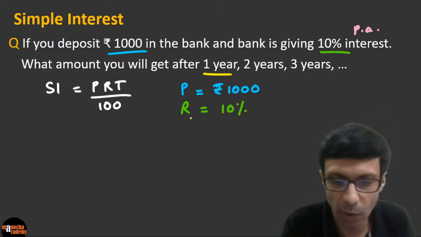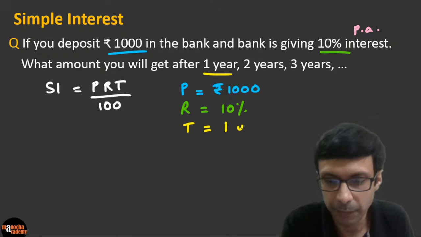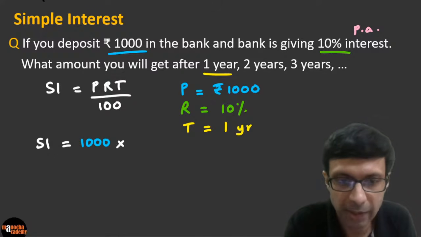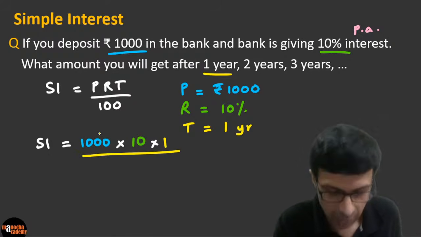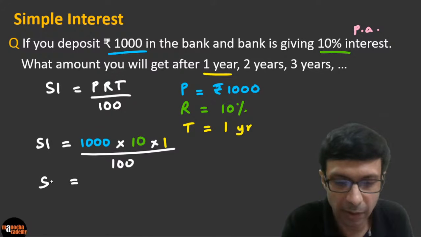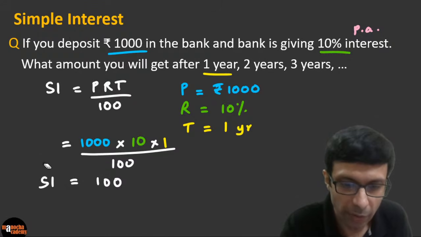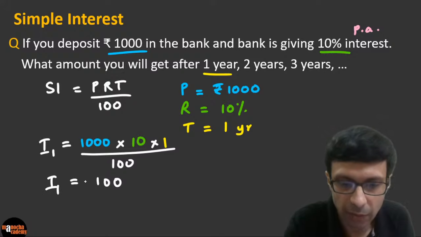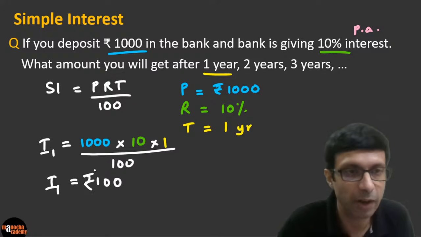We are interested first in 1 year, so we take the time to be 1 year. Very simple, just substitute these values in the formula: 1000 multiplied by 10, multiplied by 1 year, and divided by 100. This is going to be the simple interest. As we had calculated earlier, simple interest after 1 year is going to be 100. Or you can write this as I1 if you like, because this is the interest after 1 year. And don't forget the unit, rupees or whatever currency you're in.